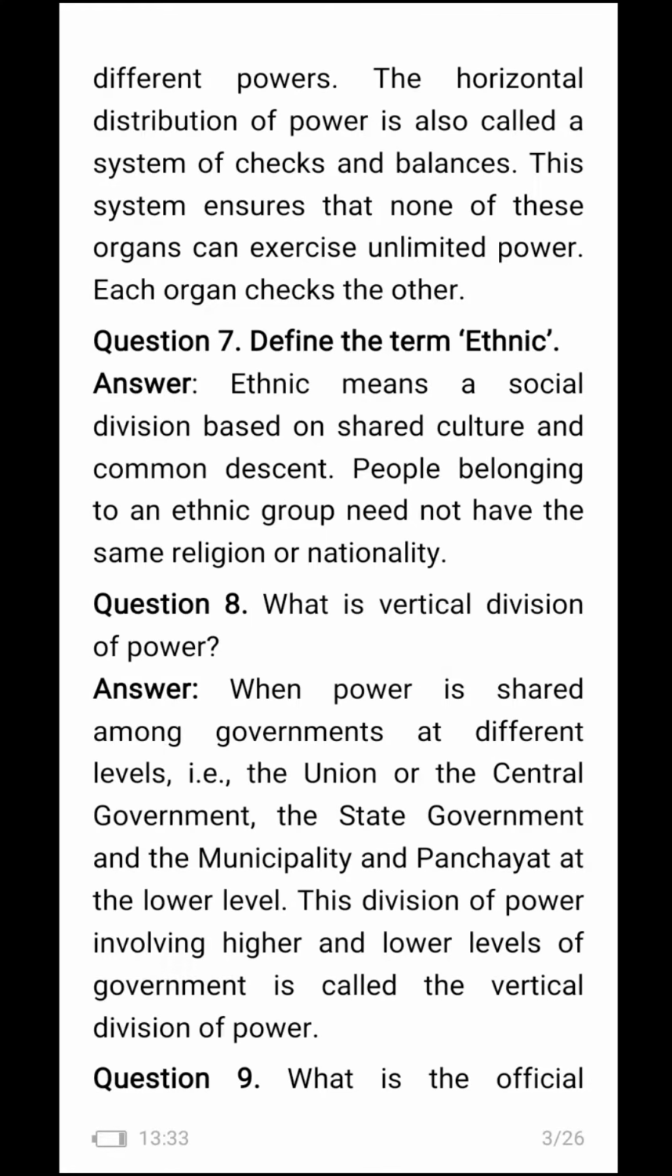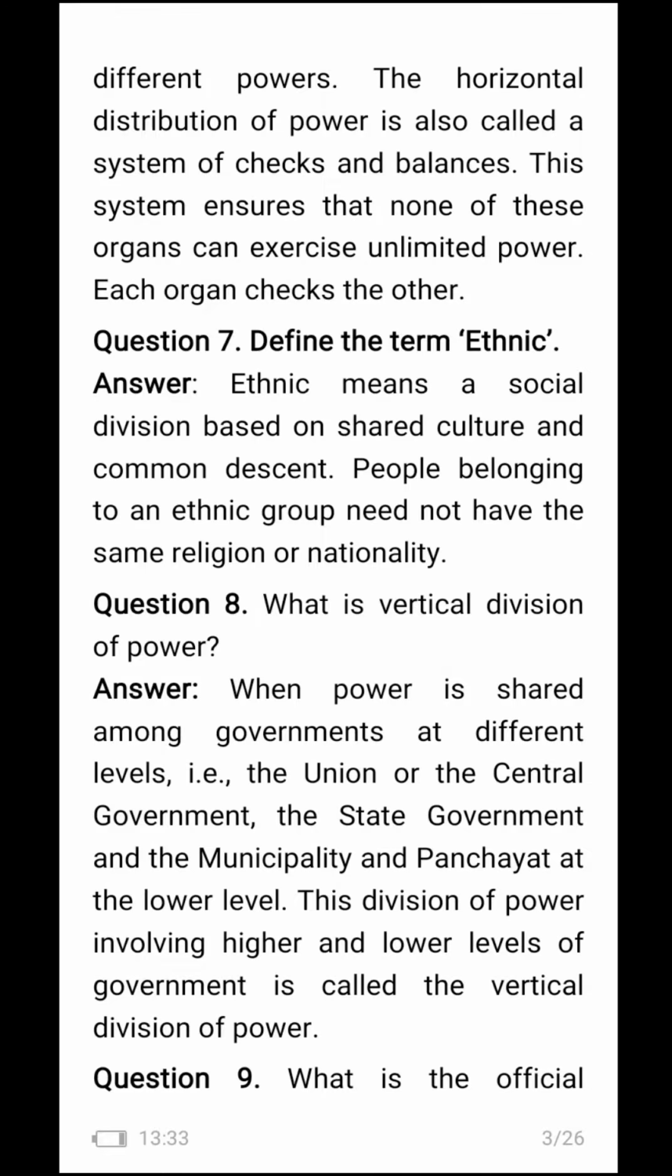Define the term ethnic. Ethnic means a social division based on shared culture and common descent. People belonging to an ethnic group need not have the same religion and nationality. What is vertical division of power?